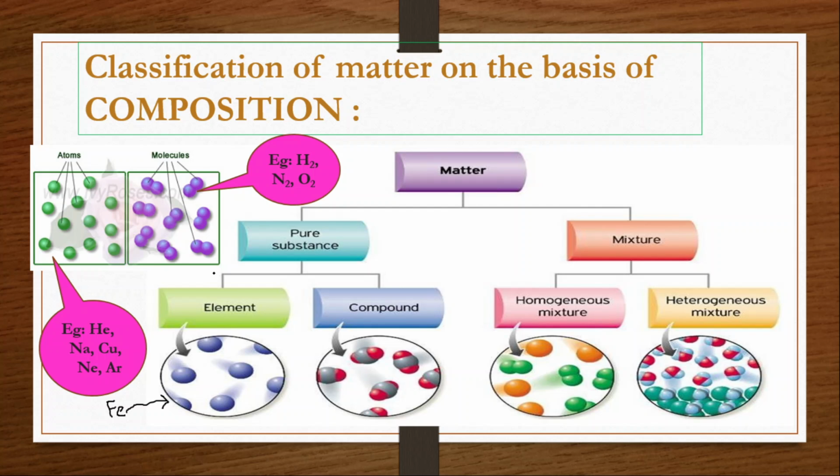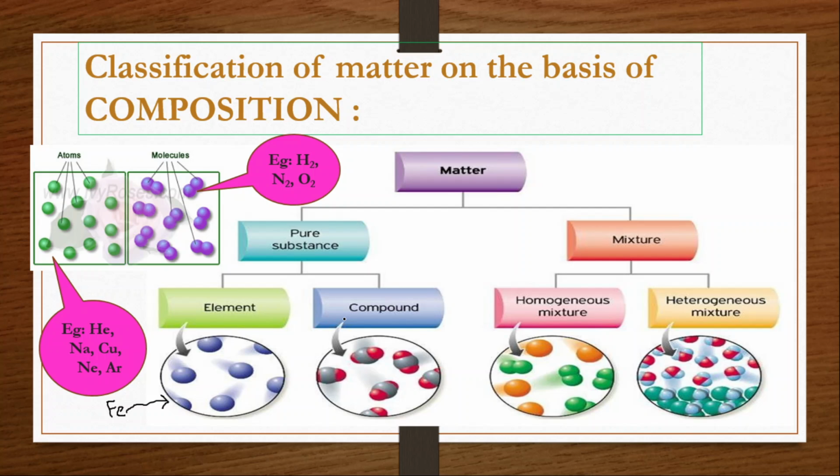A compound is a pure substance which can be decomposed into simpler substances. The main point is that it can be decomposed into simpler substances only by some suitable chemical method. Physical methods, such as sieving or picking, cannot do it.